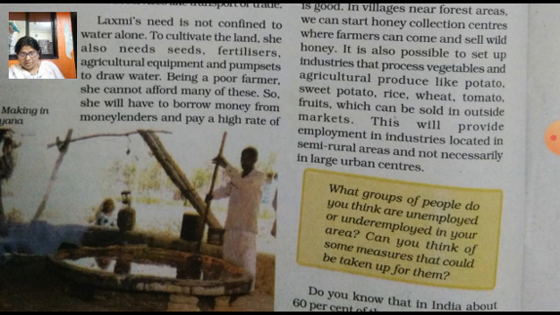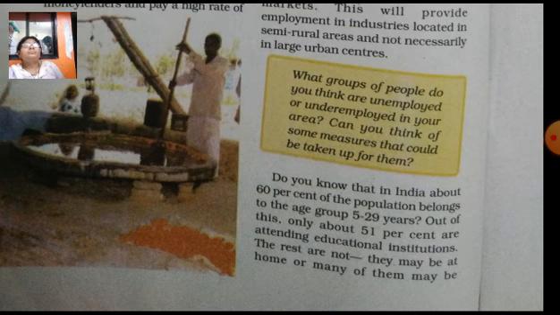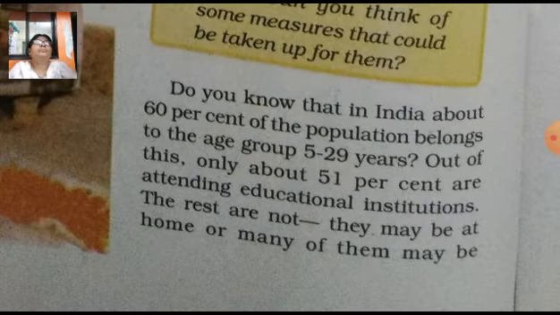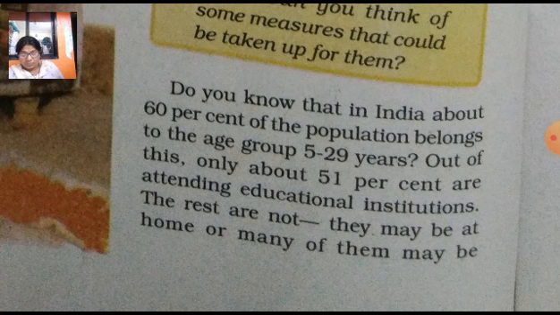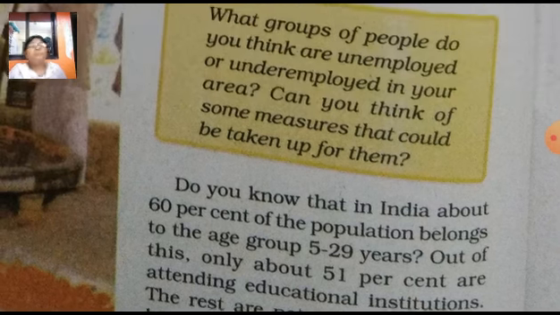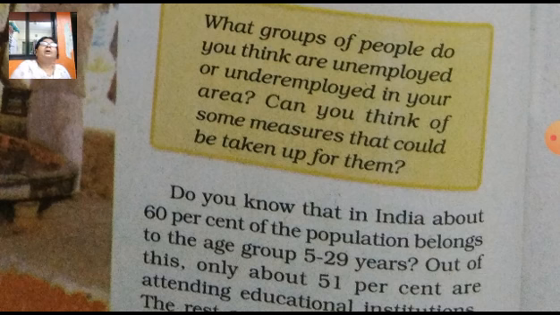Okay, here then, what group of people do you think are unemployed and underemployed in your area? Can you think of some measures that could be taken up for them? So you can observe in your local areas which people are unemployed or underemployed, and this is the activity.